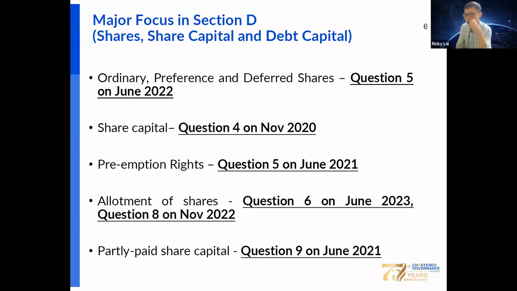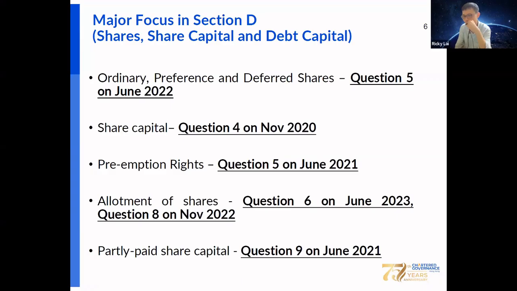You should also know allotment of shares, which is one of the important topics in share capital. When there are potential investors who want to make an investment in the company, how do you allot the shares? What are the procedures and formality required?